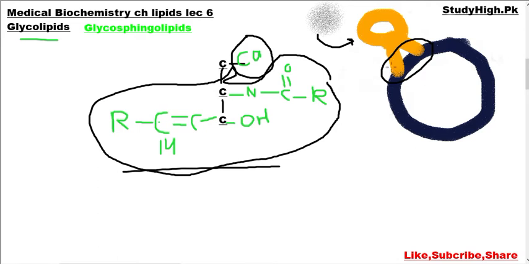This is the situation in which glycosphingolipids are present in our nervous system and different types of cells. The tails of sphingosine are embedded in the cell membrane, whereas the carbohydrates are present in the extracellular matrix. These carbohydrates can act as an antigen, as a receptor, and are also involved in the blood group system.